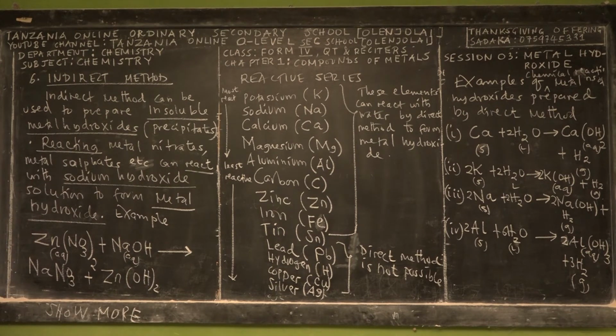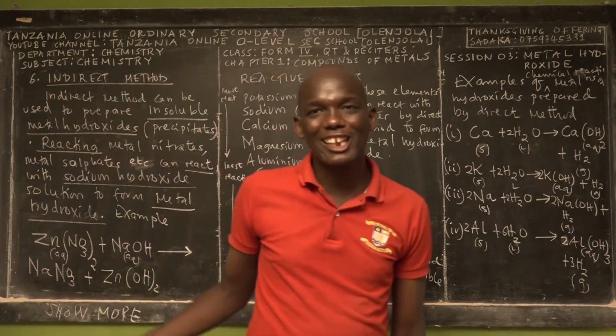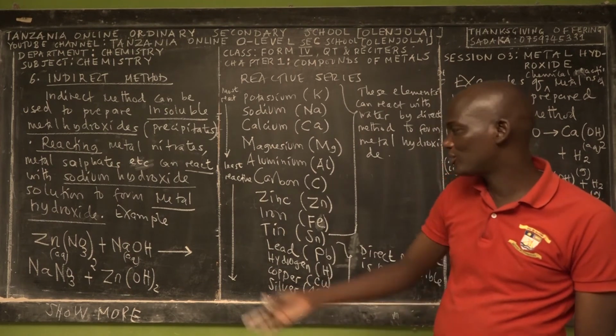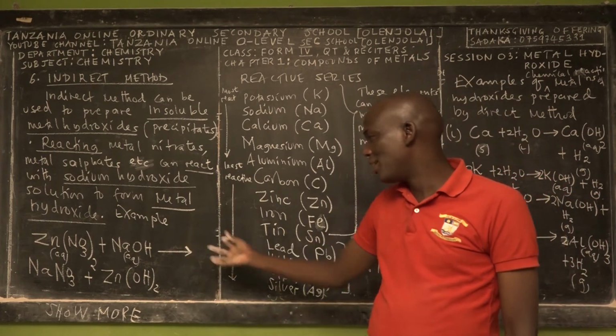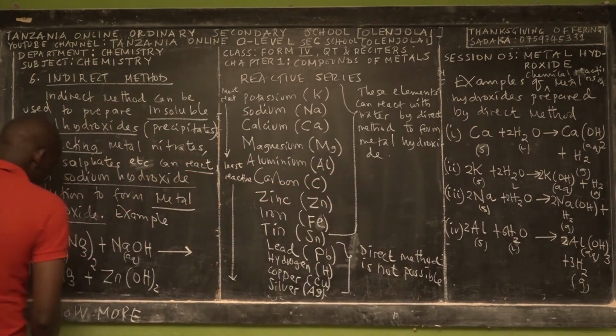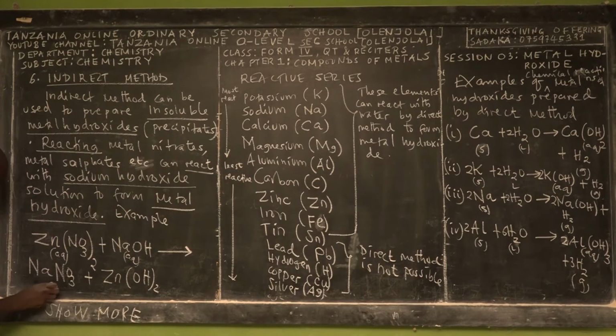So these are the reactants: sodium hydroxide and zinc nitrate. This is sodium nitrate, and this is zinc hydroxide. In chemistry we use the chemical symbols of the elements and compounds to write the chemical equations, and also abbreviations for the physical state of the compound.